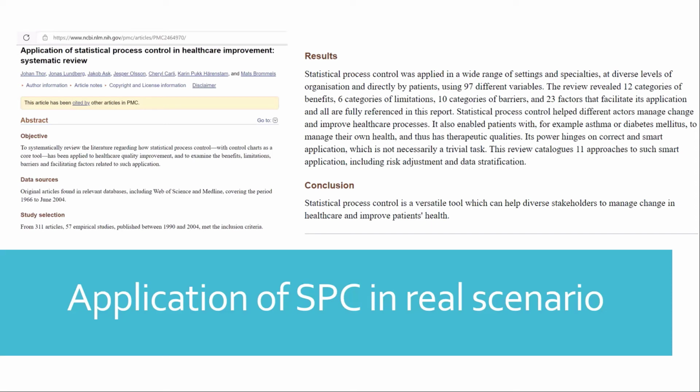2004, and they came up with the result that statistical process control helped different actors manage, change, and improve the healthcare process. So it's a very versatile tool which can help diverse stakeholders to manage change in healthcare and improve patients' health. It's really a very good tool for all of us to use to improve the quality of care.